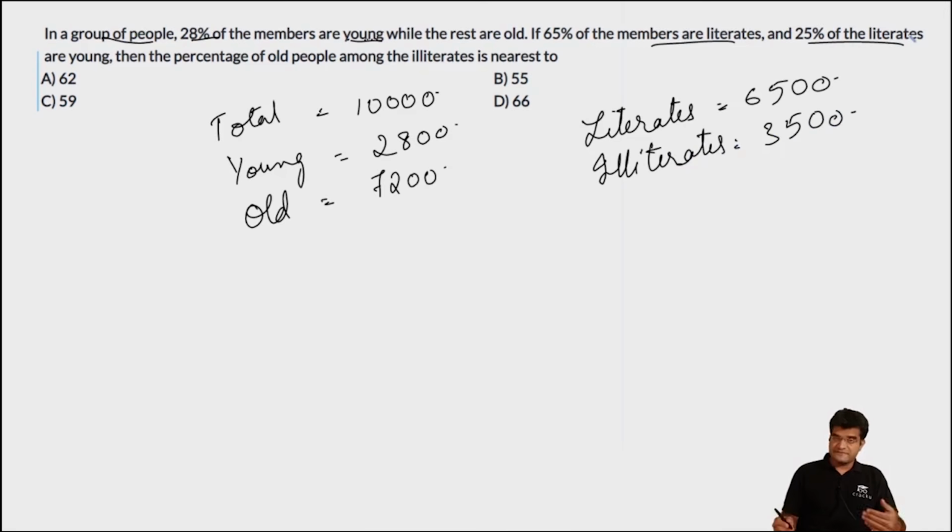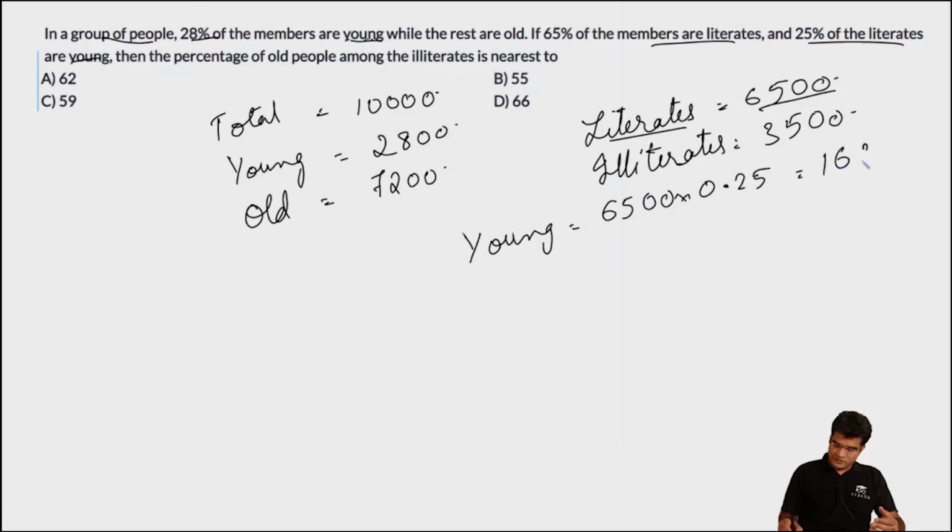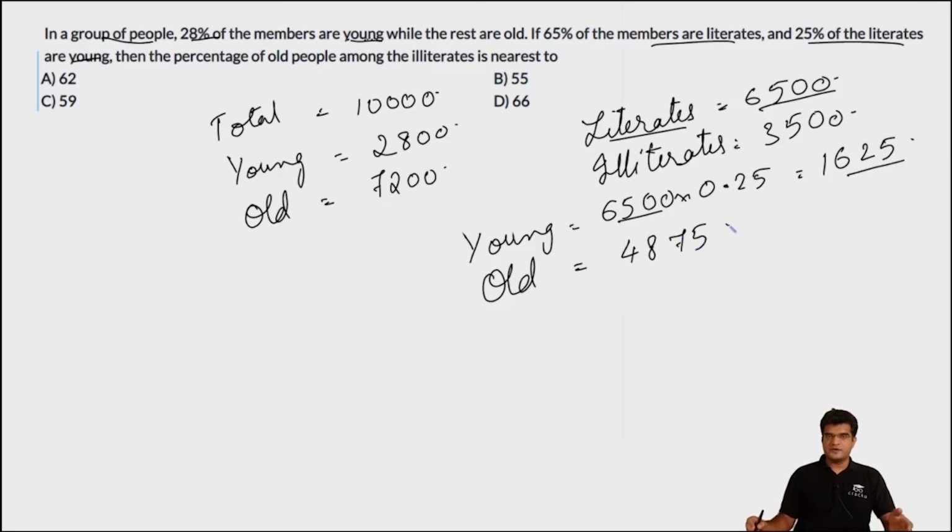We are told that 25% of the literates are young. That is 25% of the 6,500 are young. So if you are just looking at the literates, the number of young people amongst this 6,500 is equal to 6,500 into 0.25. This will equal 1625. And all the remaining people are old. So amongst the literates, the number of old people will be 6,500 minus 1625, which is equal to 4875. This is the number of old people who are literates.